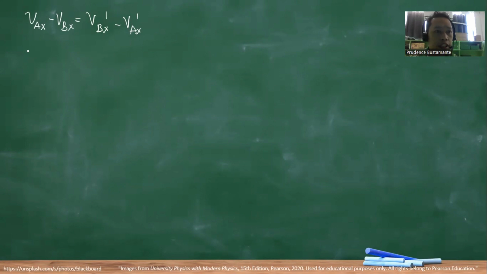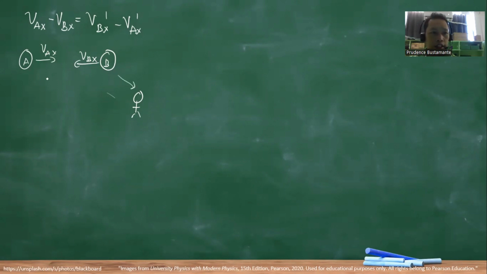So here, if we draw this again, we have an object of mass A with initial velocity A, and mass B with initial velocity B. Okay. If I'm the person here looking at these objects, this is the velocity of A relative to this person and the velocity of B relative to this person.